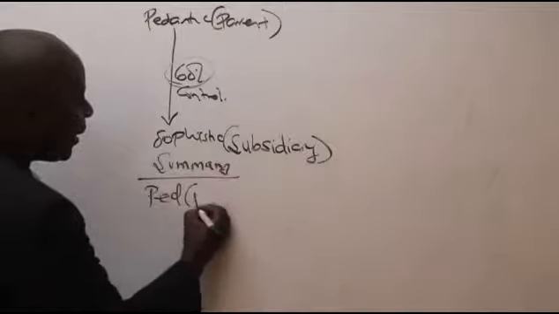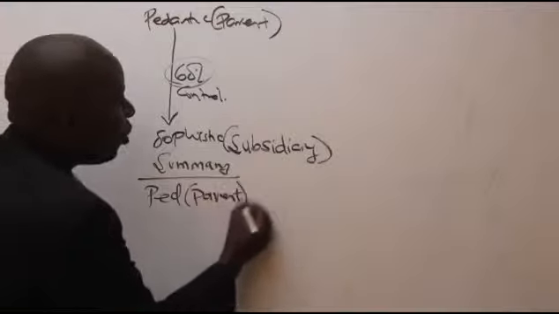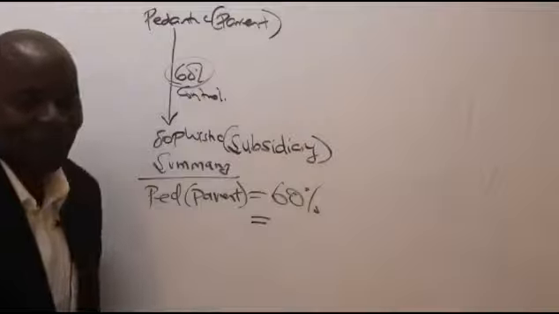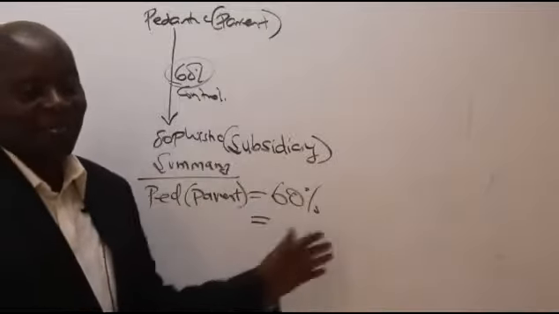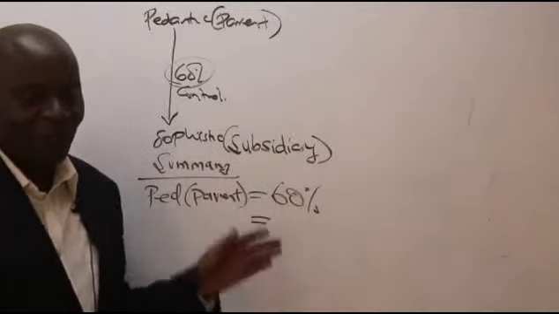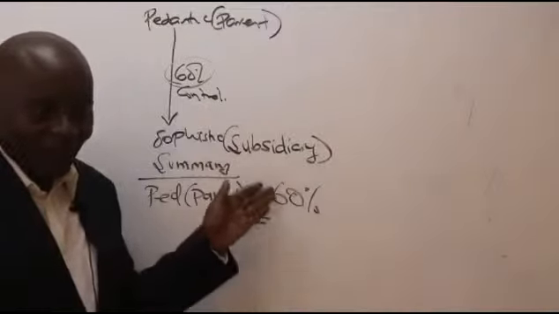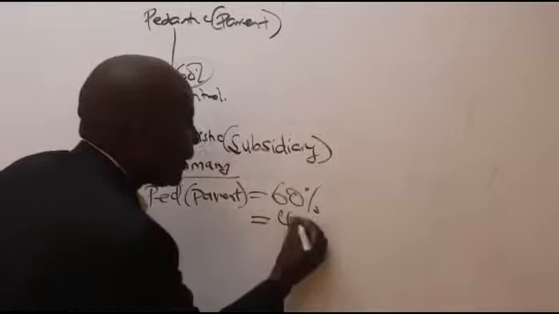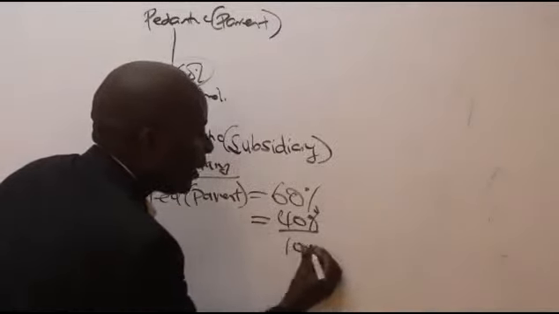So in summary, in my group structure, we are saying something very important here: we have Pedantic, who now is the parent, who owns what percentage? 60%. And then we have the other percentage being owned by someone else. What is the other percentage? You know that the entire holding must be 100. Yes, thank you very much. So we have 40% to make it 100%.